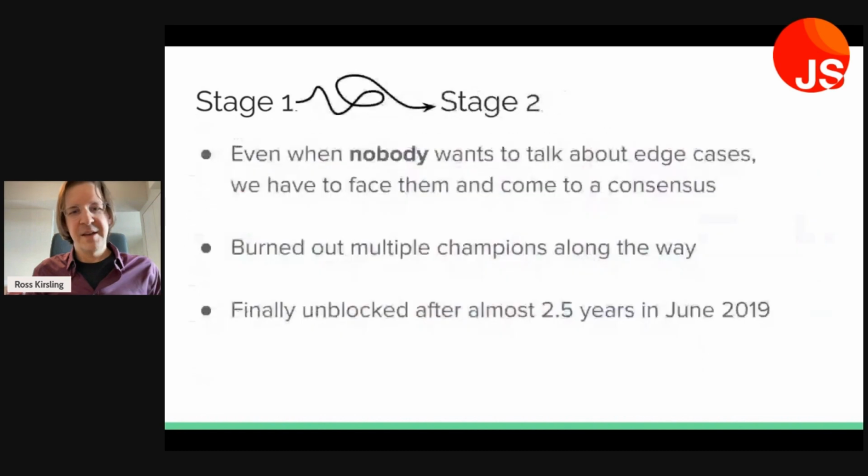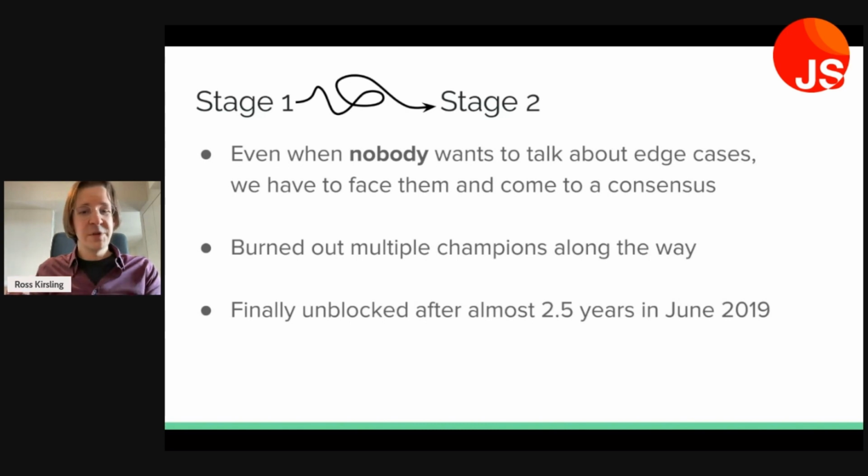And the fact of the matter is that sometimes you have a situation where nobody wants to have a particular conversation. It's about an edge case. It's about just a difficult topic that you wish you could ignore. But these topics, we have to face them, and we have to come to a consensus because we have to have a complete feature that has considered all of those edge cases so that we can deliver it to the world, so that we can say this deserves to be part of JavaScript. But unfortunately, multiple champions burned out along the way, not just Gabriel Isenberg, but also Dustin Savory.